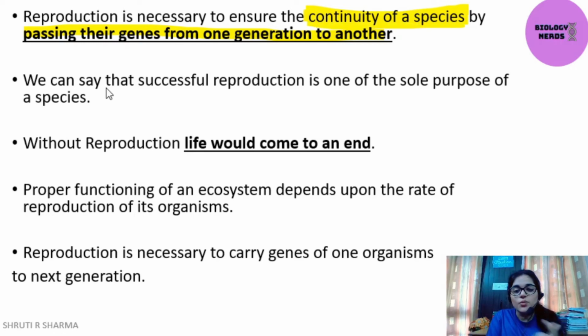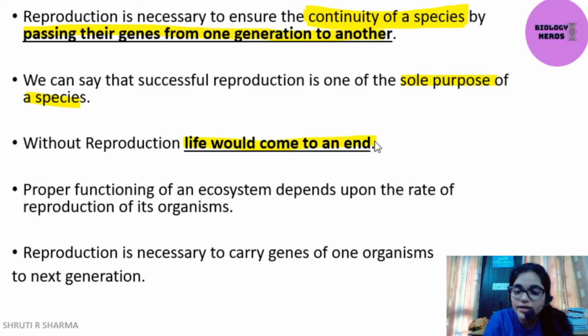The next point says that successful reproduction is one of the sole purposes of a species. Of course, because when reproduction is successful, it ensures that their genes have been successfully passed on to the next generation. So this is the sole purpose of a species. The next point says, without reproduction, life will come to an end.